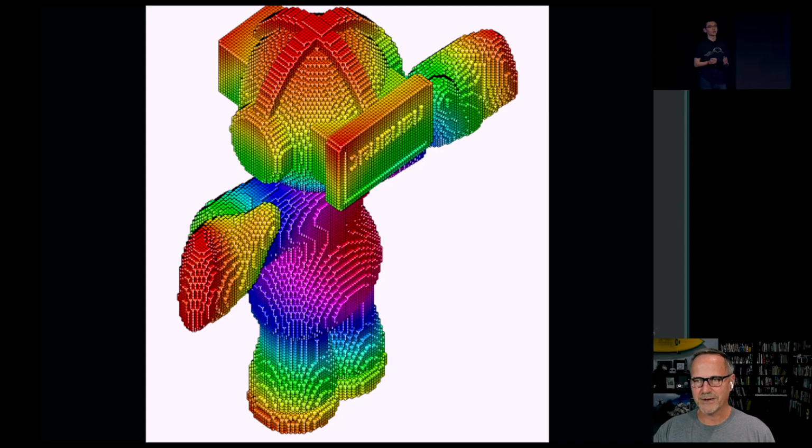So first, let's talk about this adorable little guy here. It's kind of a teddy bear with a VR headset on, I guess, or something. He is represented in voxels. So what you can see is the entire teddy-bear-looking thing has been divided up into tiny little cubes that define the object. Basically it's saying, is this space occupied or not? If it's not, it's just white as a background. If it's occupied, it's one of these colored little cubes. So this is really beautiful, and this is the way that you can create a scene in 3 dimensions and volumetrically explain what's going on.